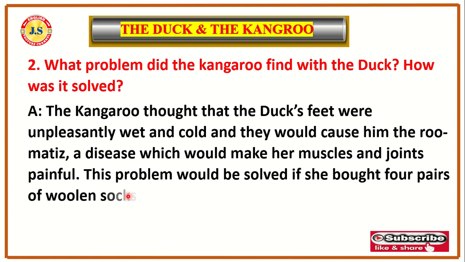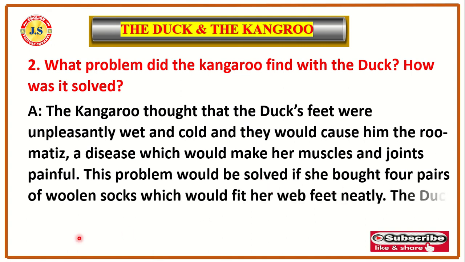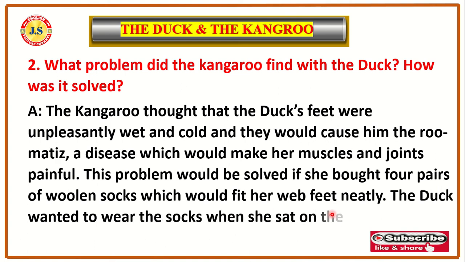This problem would be solved if she bought four pairs of woolen socks, which would fit her web feet neatly and correctly. The duck wanted to wear the socks when she sat on the kangaroo's back.